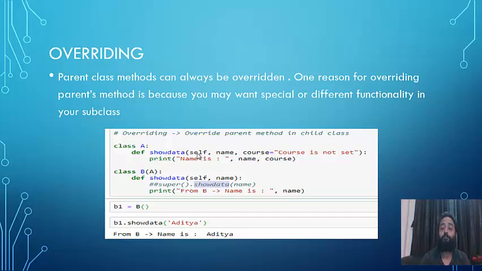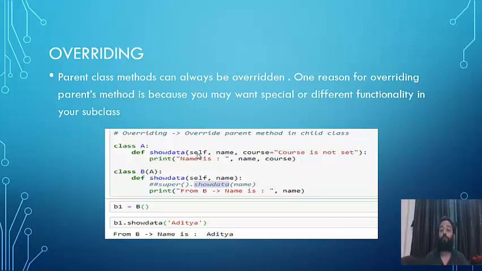But if you are not passing course, it will take the default argument, course is not set. But if you are passing course, it will directly print the name is this and course is this. Then we have another class called B, and the B class is inheriting from the class A.